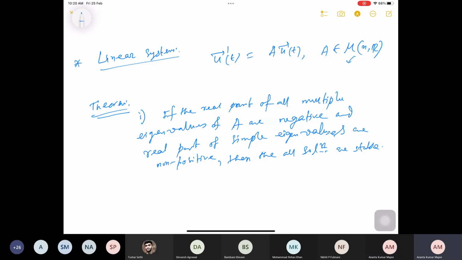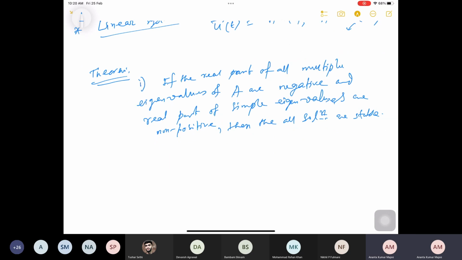Okay, in particular, what happens? Suppose, for simplicity, this is how the proof looks. Suppose your A is diagonal, and not only that, all the eigenvalues are simple, real entries and simple. So in that case A is equal to diag(lambda 1, lambda 2, ..., lambda n).